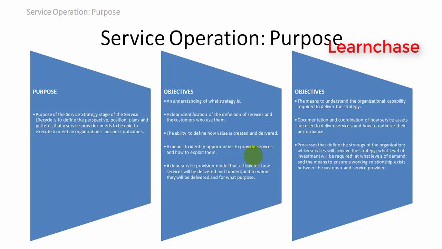The means to understand the organization capability required to deliver the strategy, and the important ones that come here are documentation and coordination of how service assets are used to deliver service and how to optimize their performance. Processes that define the strategy of the organization, which service will achieve the strategy, what level of investment will be required, at which level of demand, and the means to ensure a working relationship exists between the customer and service provider.